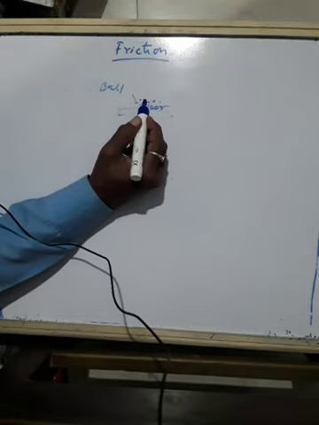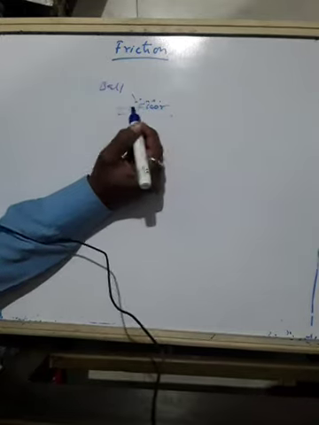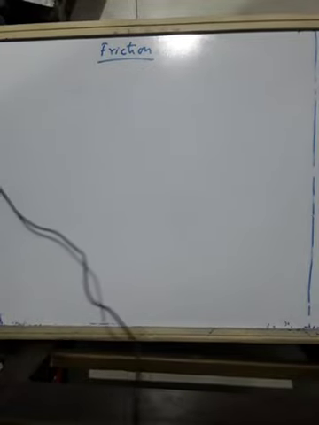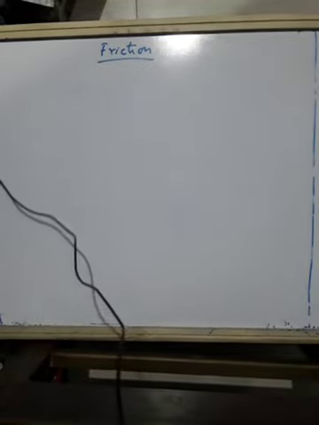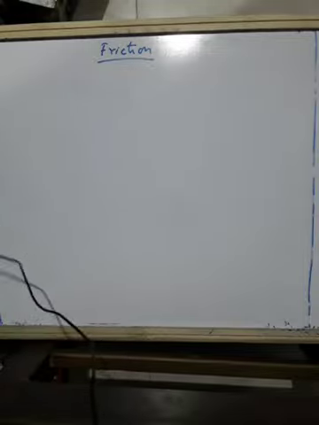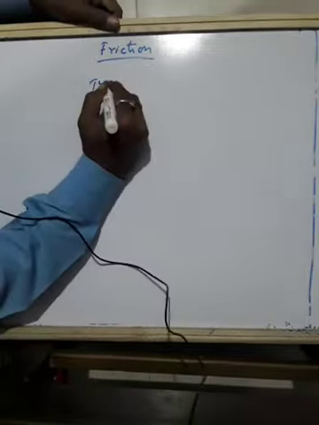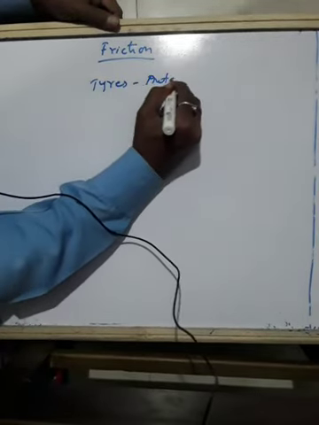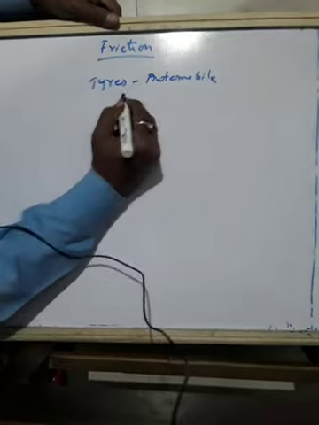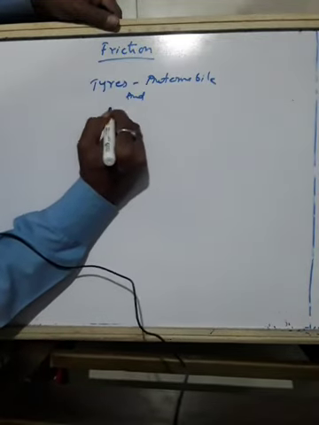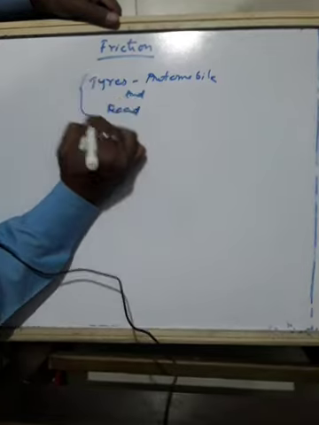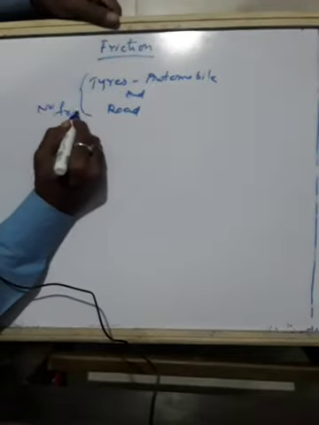So had there been no friction between the tires of the automobiles and the road, they could not be started or stopped or turned to change the direction of motion.